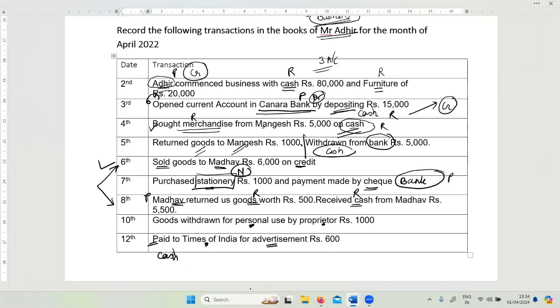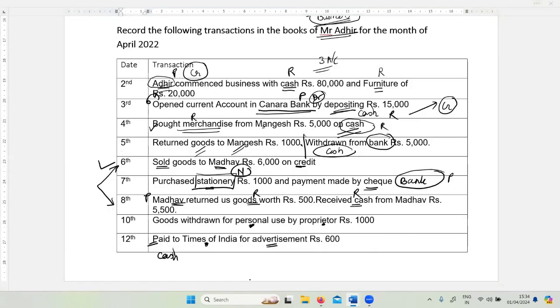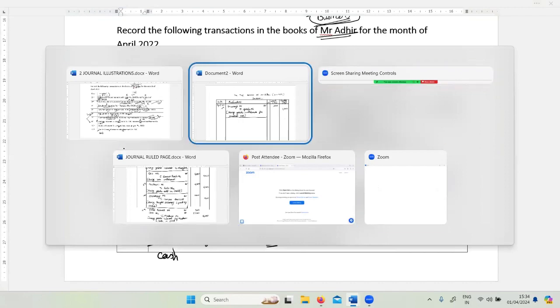And for what purpose are you giving? You're giving it for advertisement, right? Look at the parts of this transaction. Some may say even Times of India is involved, right? Yes, it is involved, but we don't need to consider Times of India because we already paid them. We don't need to remember Times of India because if we were to pay them something later, then we would have to write their name. We are not to pay them. The transaction is already closed. We paid cash. We took the benefit of advertisement. So the matter is over.